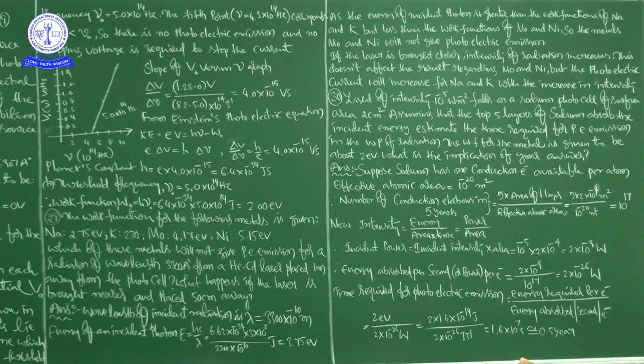Now, next question. See here, question number 30. Light of intensity 10 to the power of minus 5 watt per meter square falls on a sodium photocell of surface area 2 centimeter square.